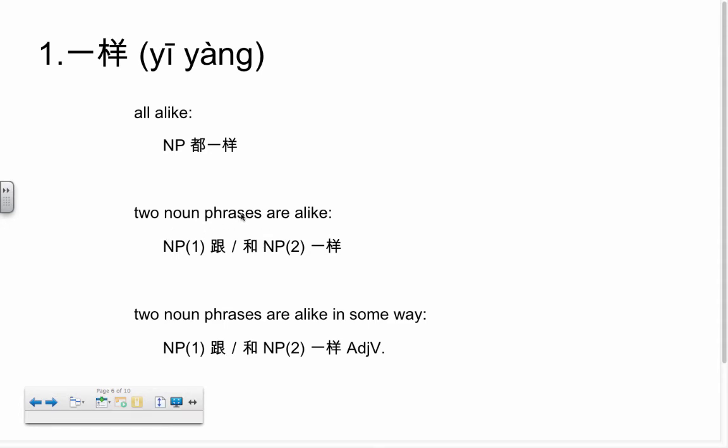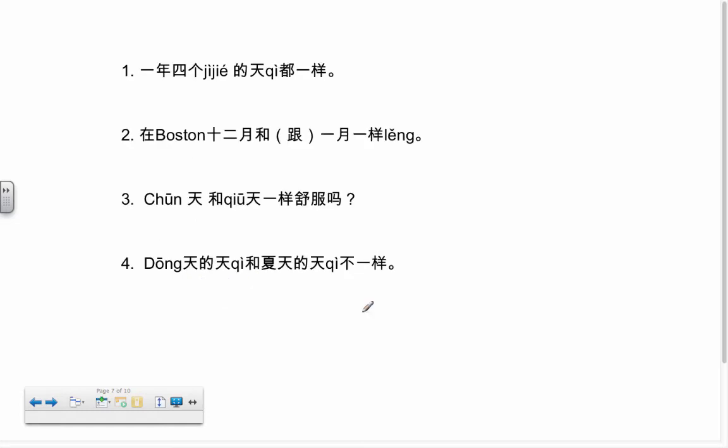If two things are together, we're going to have noun phrase 1, 跟, or 和. You can use either one. Don't use both. Pick one. Noun phrase 2, 一样. And then if two noun phrases are alike in some way, if you're going to use an adjective, for example, you're going to throw it on the end. So same thing. Noun phrase 1, 跟 or 和. Noun phrase 2, 一样 with the adjective. So let's see a couple examples using this. Those are the three patterns, though. 1, 2, 3. Here we go.